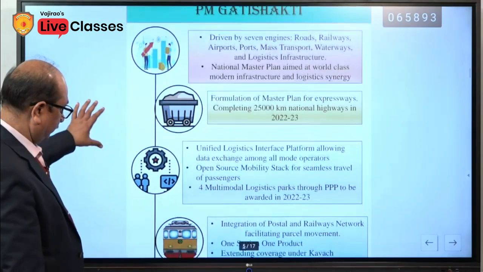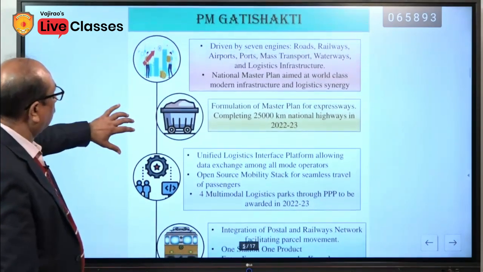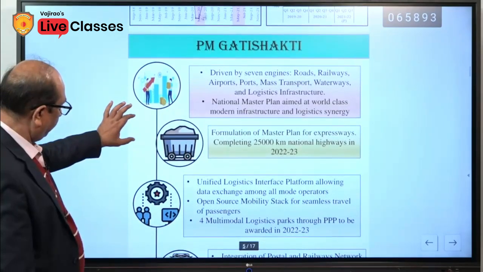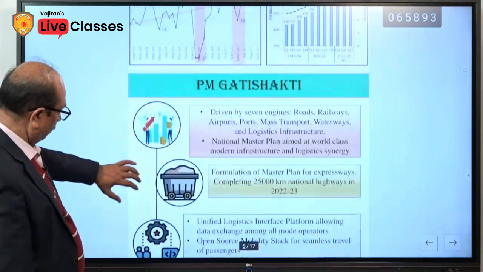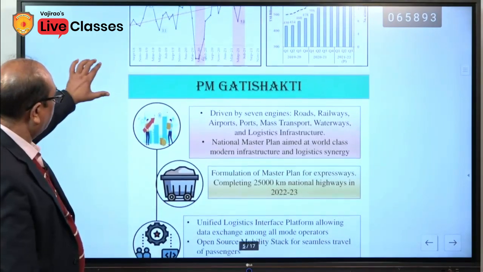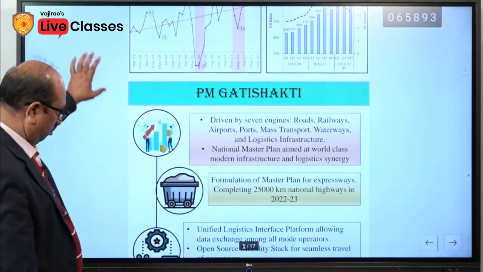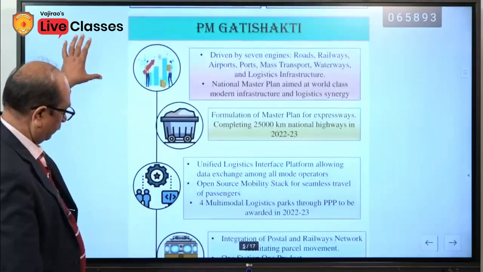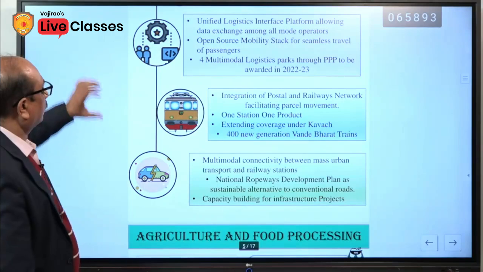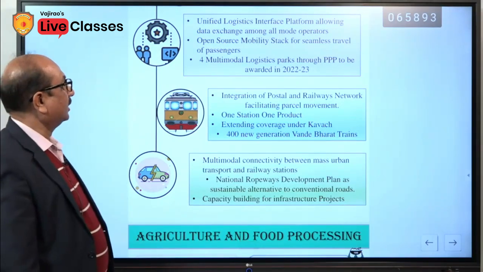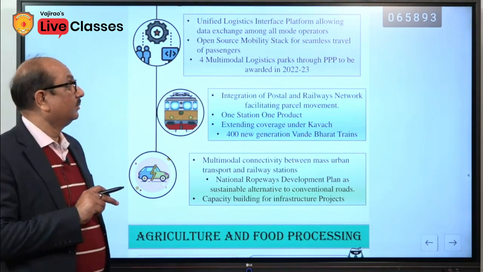Going forward, unified logistic interface platform allowing data exchange among all mode operators.